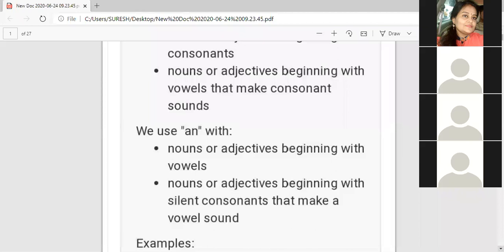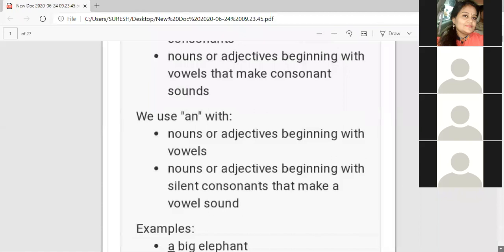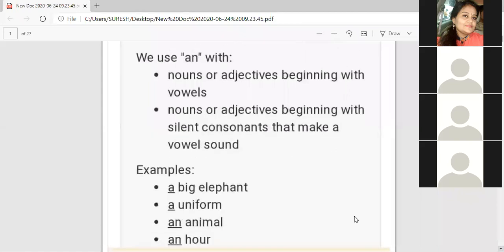Next is here. Look at here. Some examples. Elephant. A uniform. Again here, see here. U has been given in the beginning of uniform. Even then we have used a here. Why have we not used an?